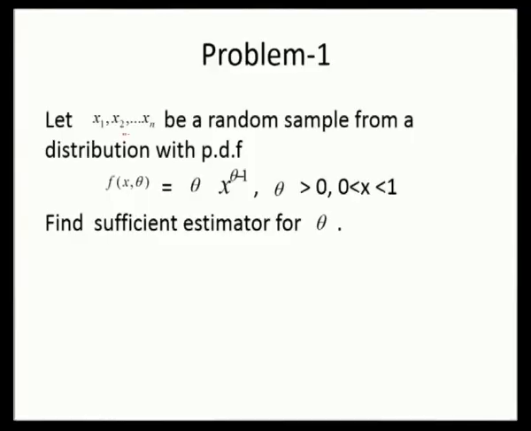Let us discuss the definition of sufficiency through a problem. So what is the first problem? It says: let x1 etc. up to xn be a random sample from a distribution with the probability density function f of x comma theta, which is equal to theta into x power theta minus 1, where theta is greater than 0 and x lies between 0 and 1. You have to find the sufficient estimator for theta.